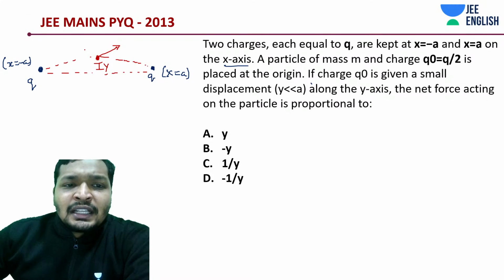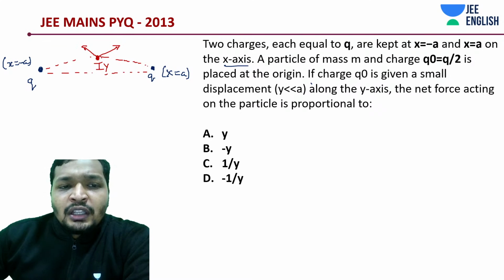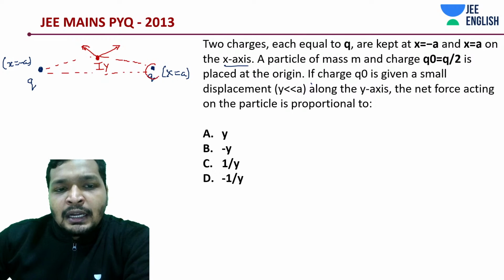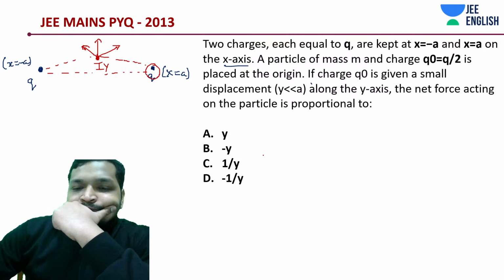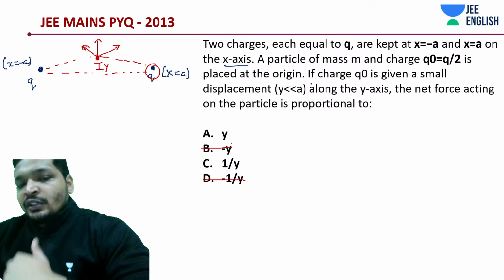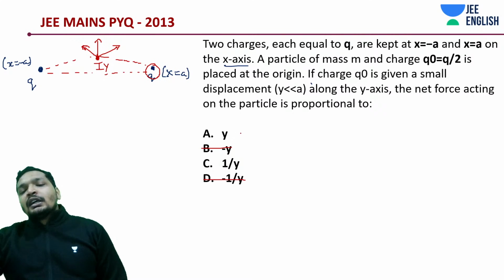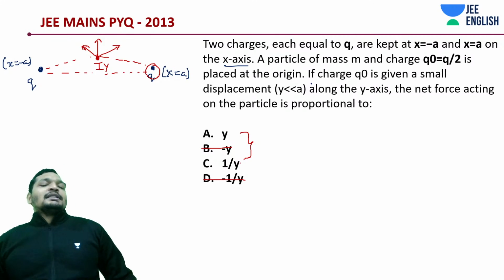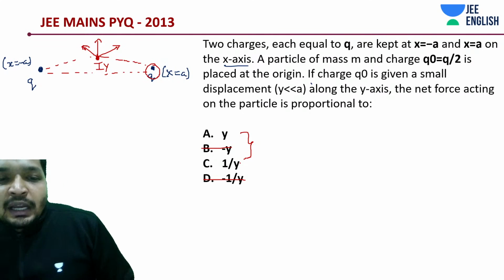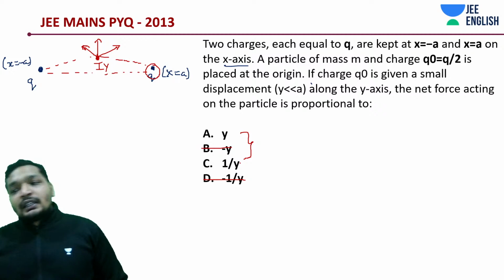One force would be in this direction, one force in this direction. This force would be in this direction due to which charge? This Q charge, and due to the other one it's going to be in this direction. So net is supposed to be along positive y. So of course minus y is wrong. Among y and 1 by y you need to decide. Probably many of you might have guessed 1 by y. To some extent 1 by y can work. I'll get into that point, but anyway the answer is A.